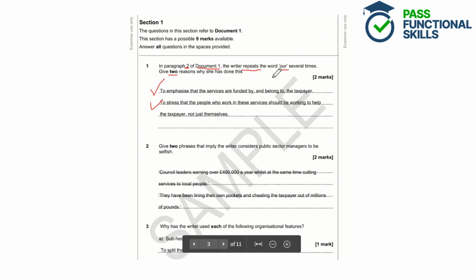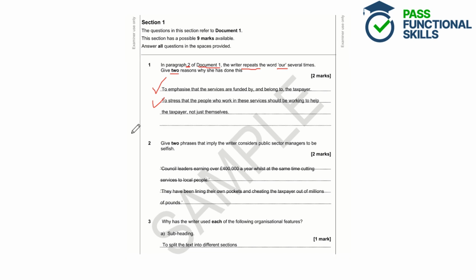So we can see here that the emphasis and the repetition of "our" emphasises that the services are funded by and belong to the taxpayer, and also stresses that the people who work in these services should be working to help the taxpayer and not just themselves and lining their own pockets.